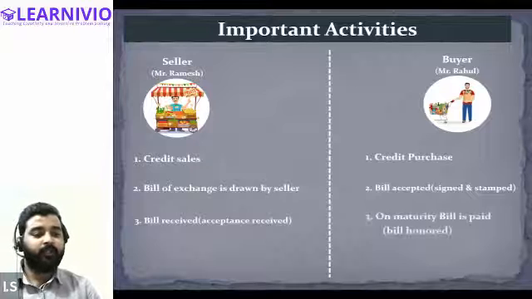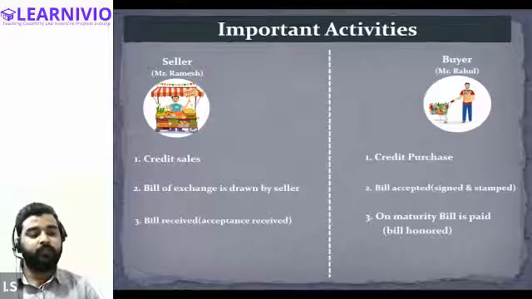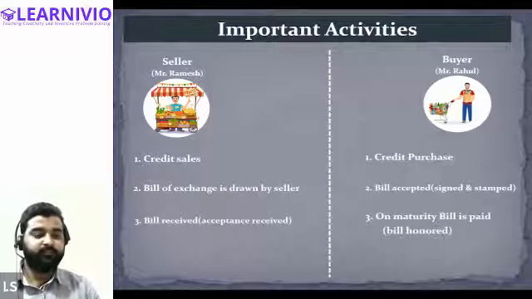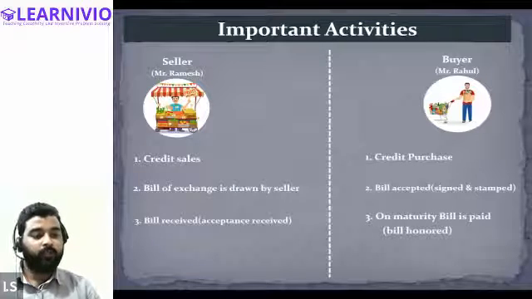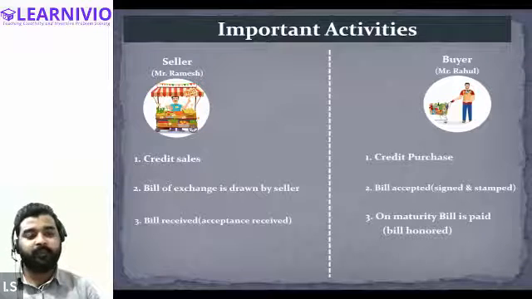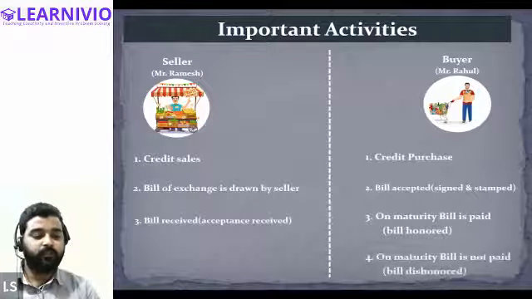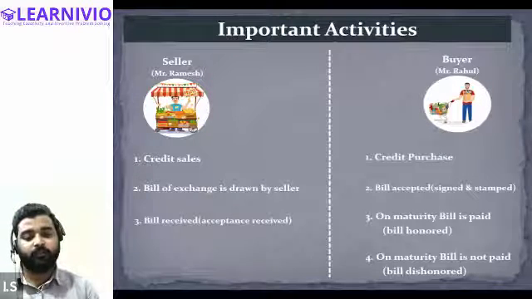And on the other hand, on the maturity date, Mr. Rahul will be paying the money. So this could be the first possibility, that Mr. Rahul makes the payment. If he makes the payment, this is called bill is honored. But if he denies to make the payment, then it will be called bill is dishonored. So on maturity, if bill is not paid, then it is called bill dishonored.